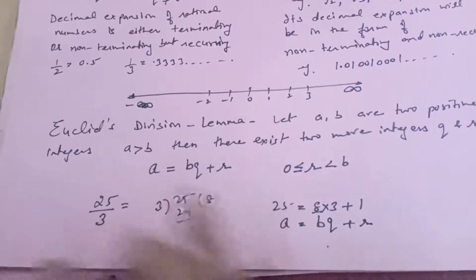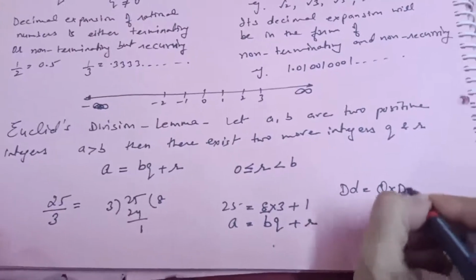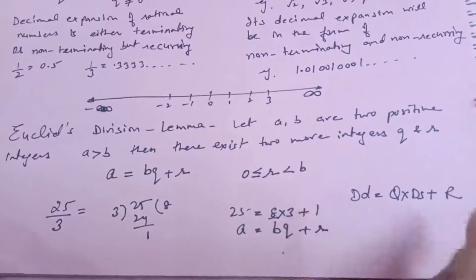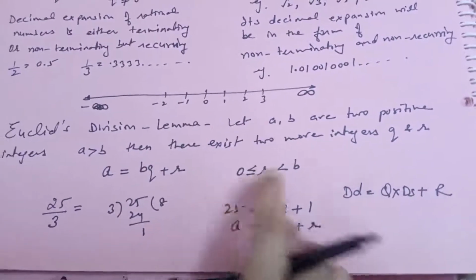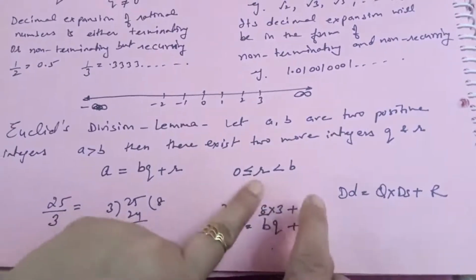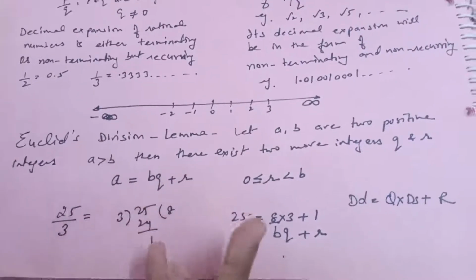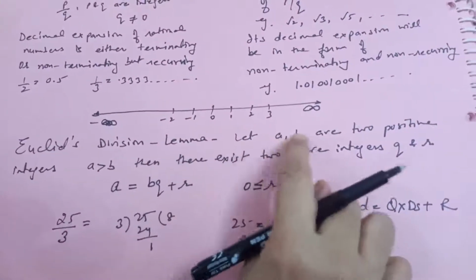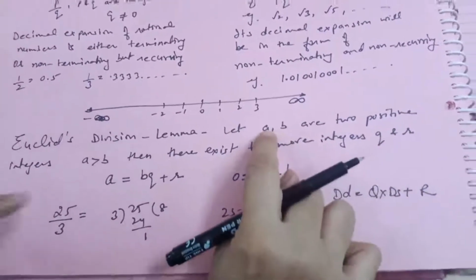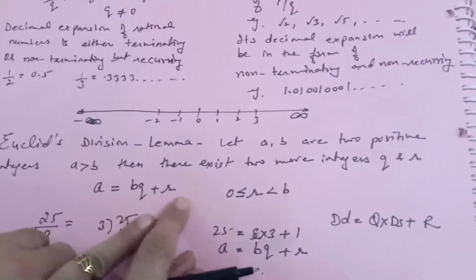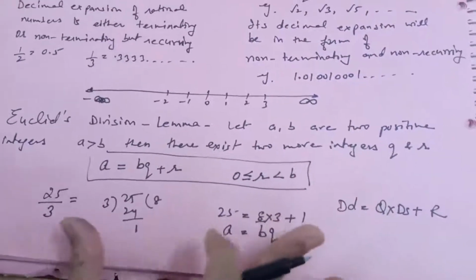Actually it is the division algorithm, where dividend is equal to quotient into divisor plus remainder. This is the same. And the remainder is always less than the divisor, but can be 0. So it is greater than or equal to 0 and less than B, meaning the remainder can be 0 or greater than 0 but less than the divisor. So Euclid is saying that if there are two positive integers, there exist two more integers such that the greater one can be written in the form A equals BQ plus R, where this condition is mandatory, that R is greater than or equal to 0 and less than B. This is your division lemma.